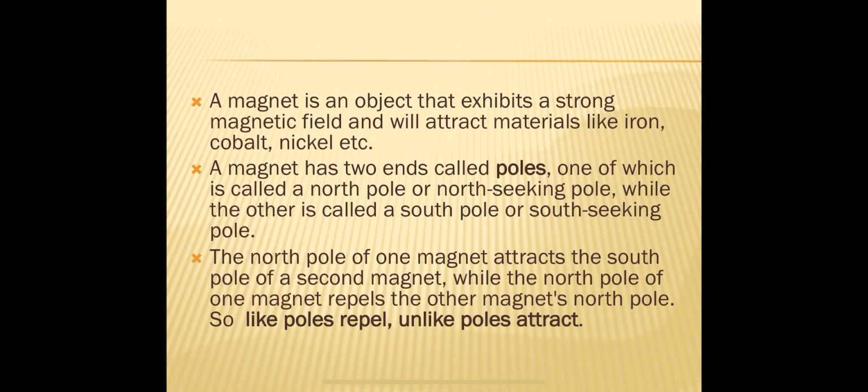That means one end of the magnet shows the north direction and the other end shows the south direction. The end which is in the north direction is called north pole or north seeking pole, and the other end which directs toward south is called south pole or south seeking pole.